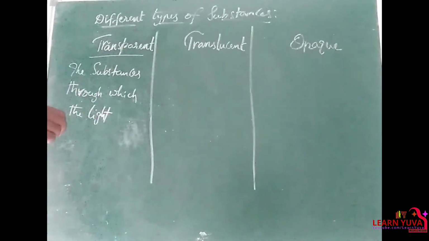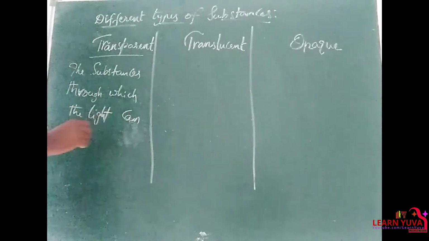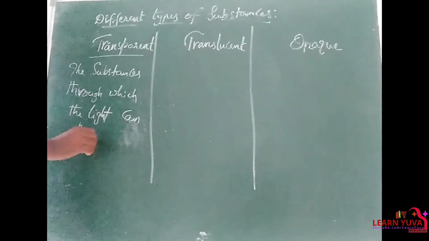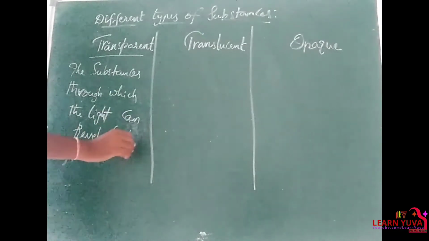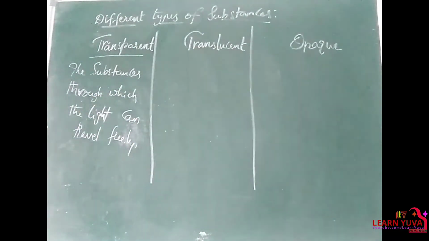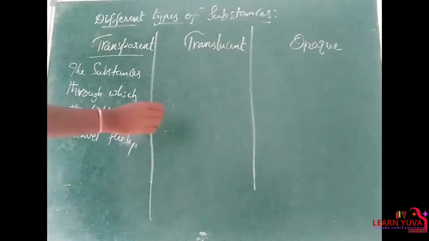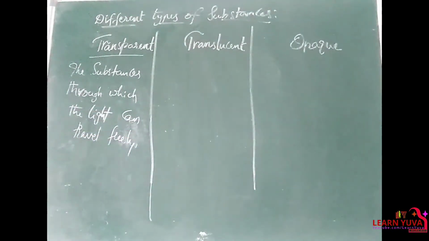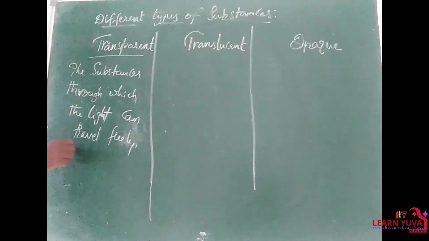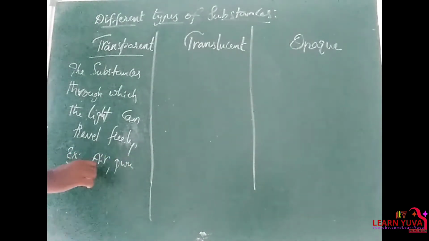The light can travel freely, or else the substances which allow the light completely to pass through them are called transparent substances. So, examples for these transparent substances are air, pure water, glass.